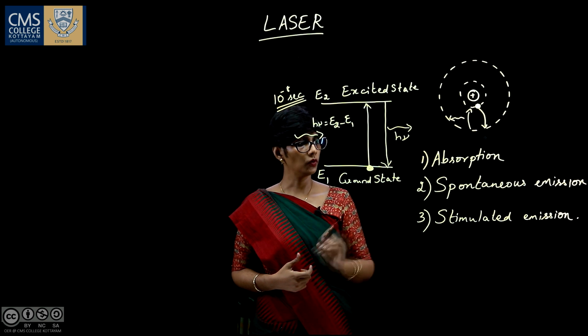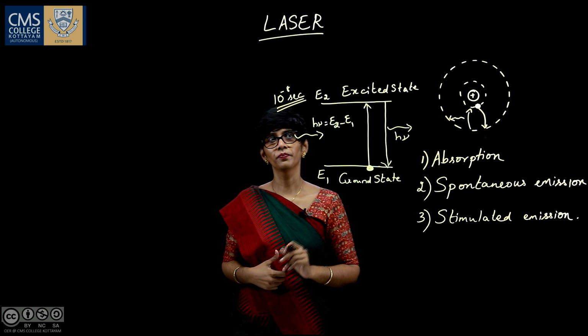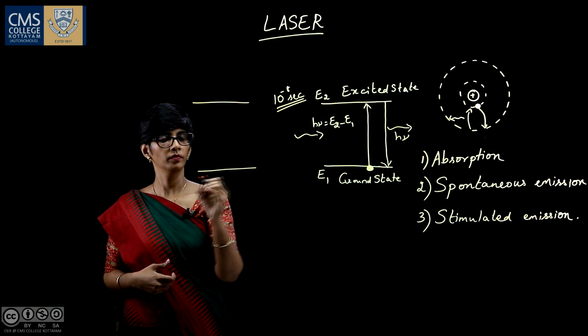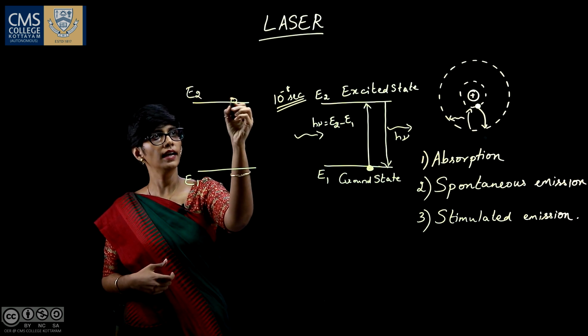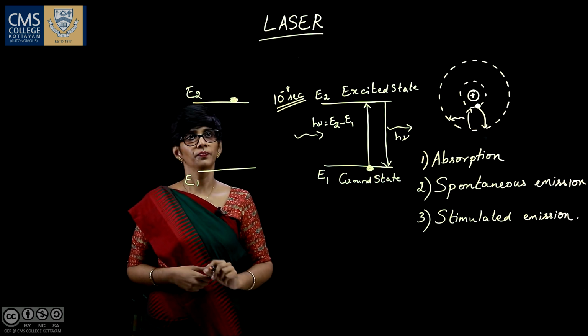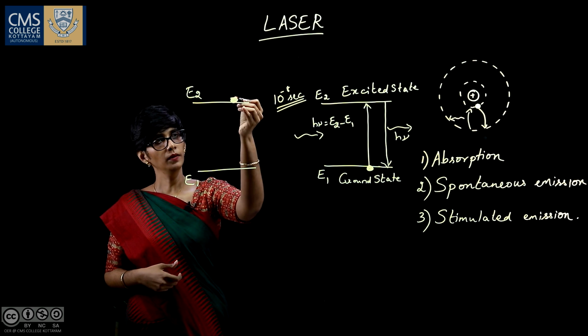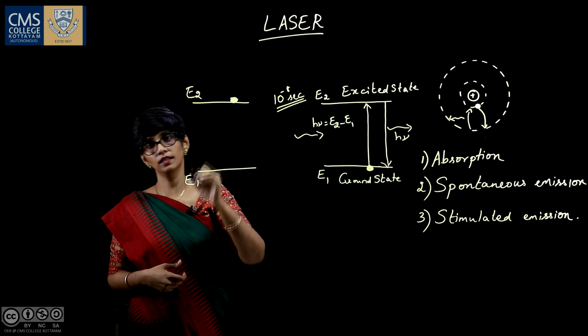There is also another process which is stimulated emission. Here in this case, the excited atom, now it is in the excited state. The excited atom can be made to have a downward transition with the help of external energy.